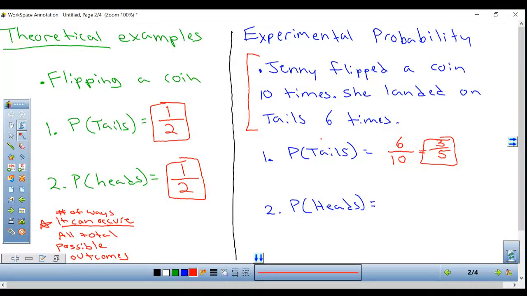So now the second question is, what's the probability of landing on heads based off of the experiment? Well, if she flipped a total of 10 times, and we know she landed on tails 6 of the times, the remaining number has to be the number of times she landed on heads. So that's a 4. So our top number is going to be 4, and she performed the experiment 10 times. Once again, this can simplify to 2/5. Okay, we'll move on to another example, and then you guys are going to try some on your own.